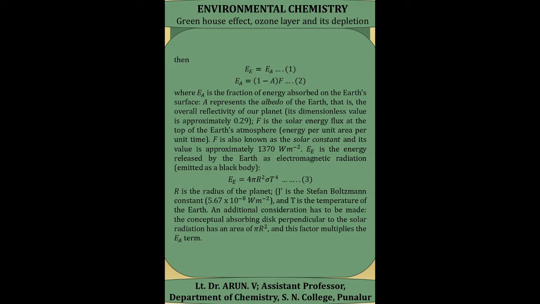E is the energy released by the earth as electromagnetic radiation, that is, the earth acts as a black body.